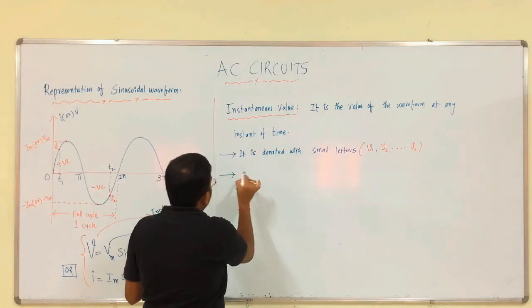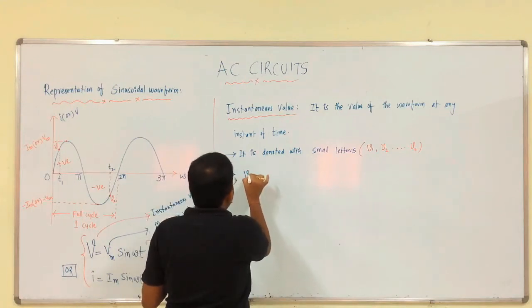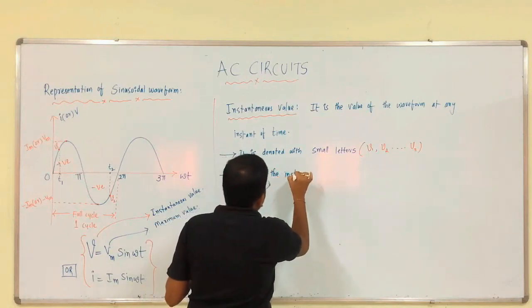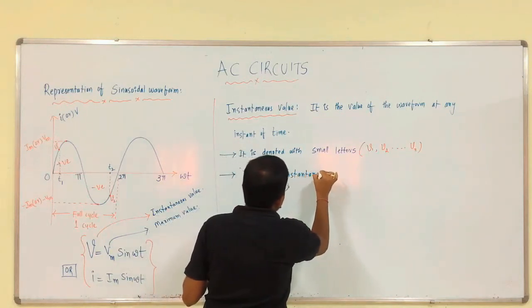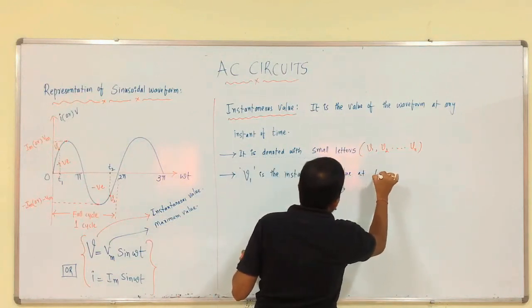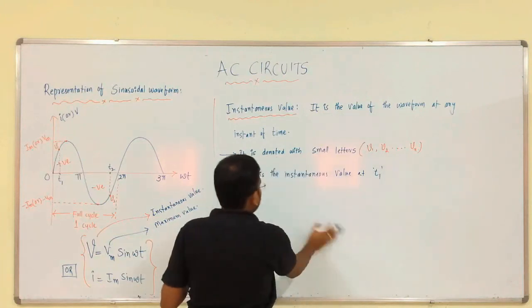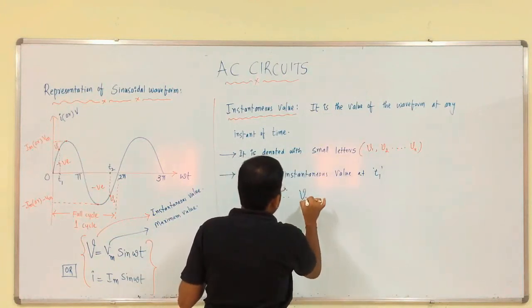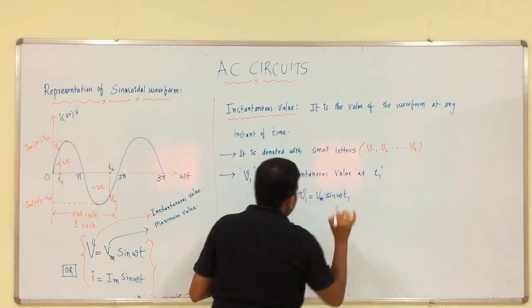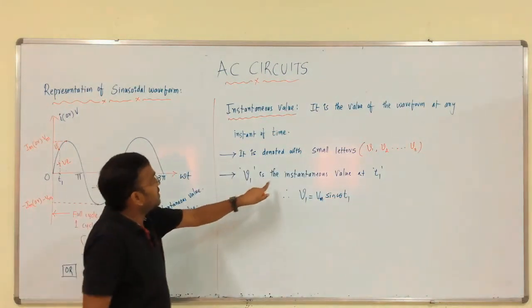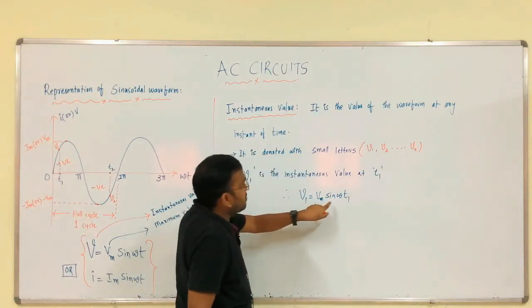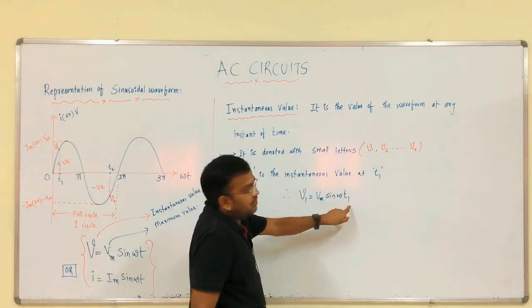Then small v1 is the instantaneous value at t1. Therefore, V1 is what? Vm sin omega t1, right. V1 is the instantaneous value at t1. Means what?